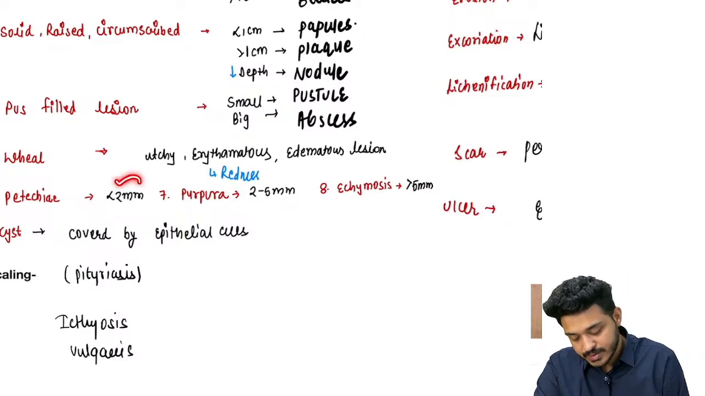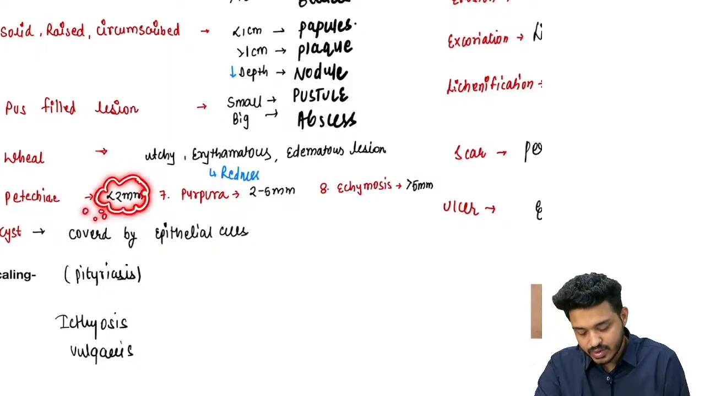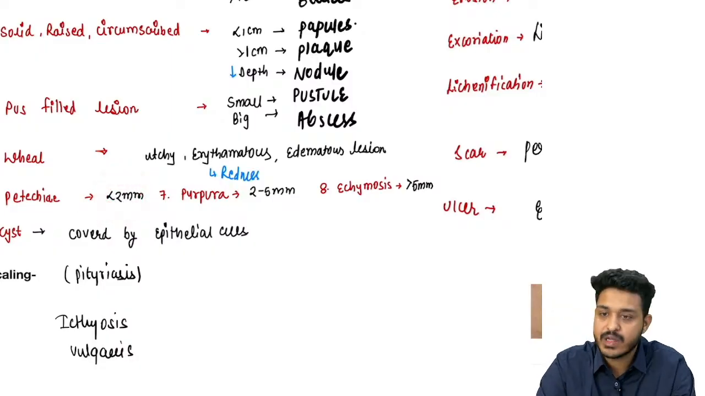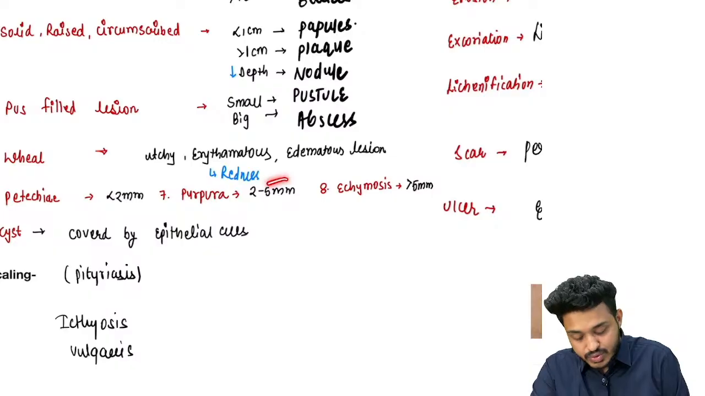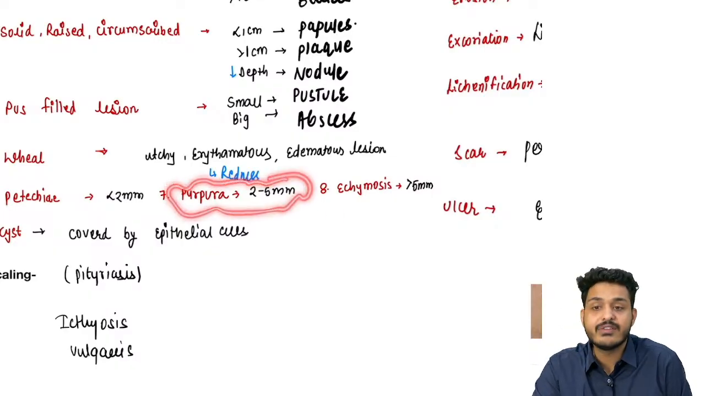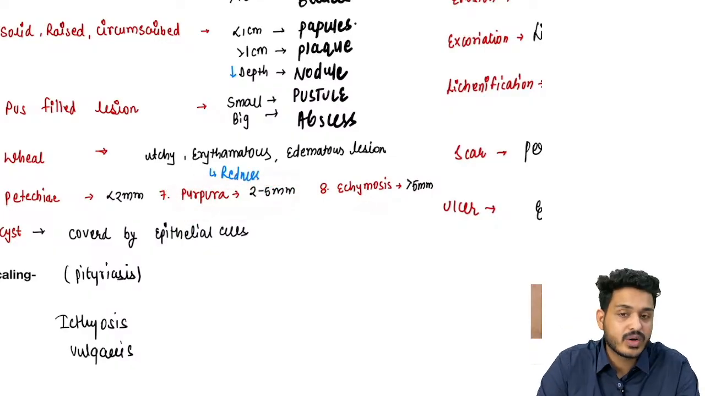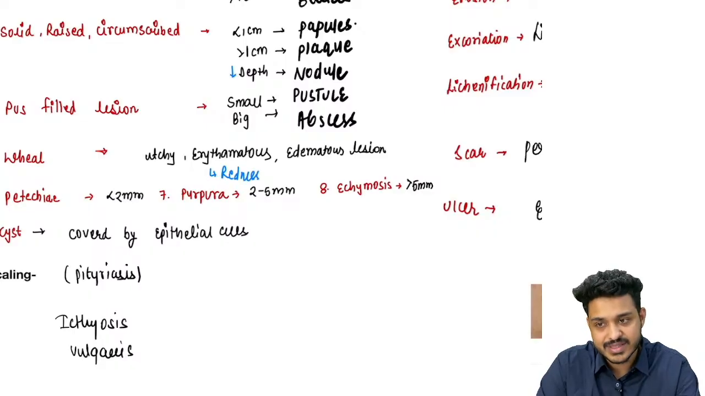So if there is a red dot, a small dot less than 2 mm, we call it a petechia. If it is 2 to 5 mm, we call it a purpura. If it is more than 5 mm, you are going to call it an ecchymosis, right.